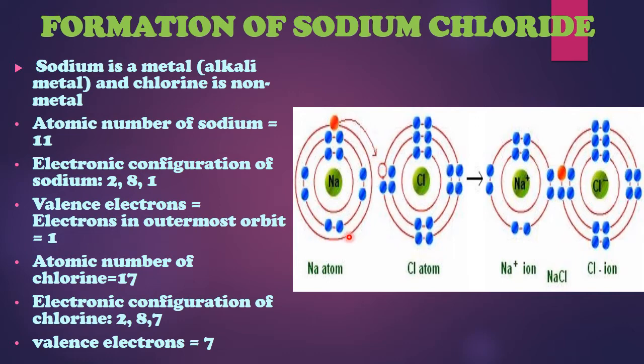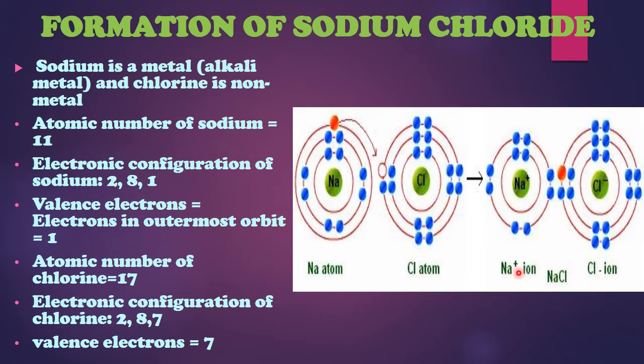Sodium has a tendency of losing an electron because it's a metal, and chlorine has a tendency of gaining an electron because it's a non-metal. You can see that after loss of one electron, the third shell is not being shown because it's totally empty. So we will be showing only the second shell. Now the second shell is complete, having 8 electrons, and the sodium has acquired one positive charge, and chlorine has gained one electron from the sodium. Now the third shell of chlorine is also filled. So chlorine has one negative charge on it, whereas sodium has one positive charge on it.